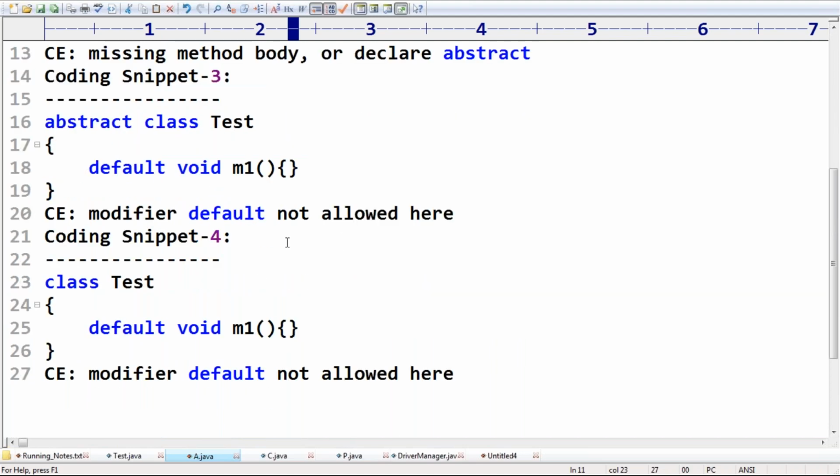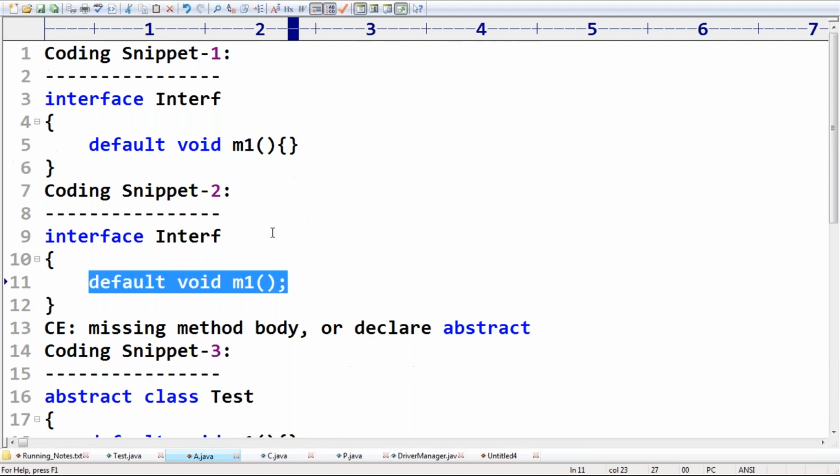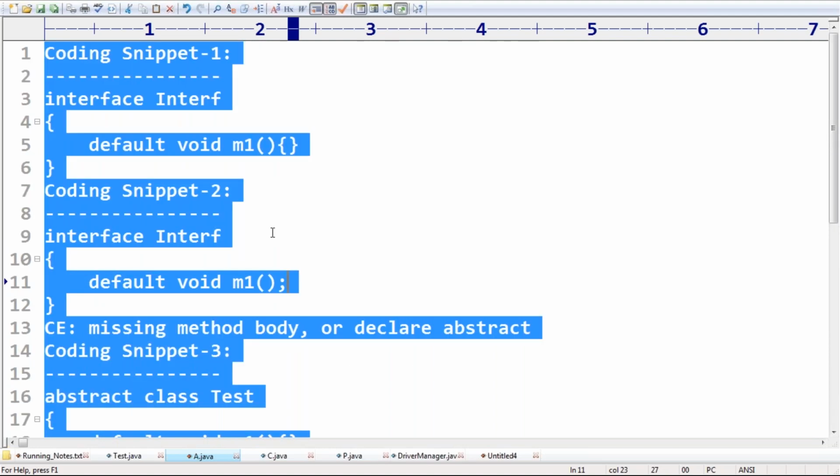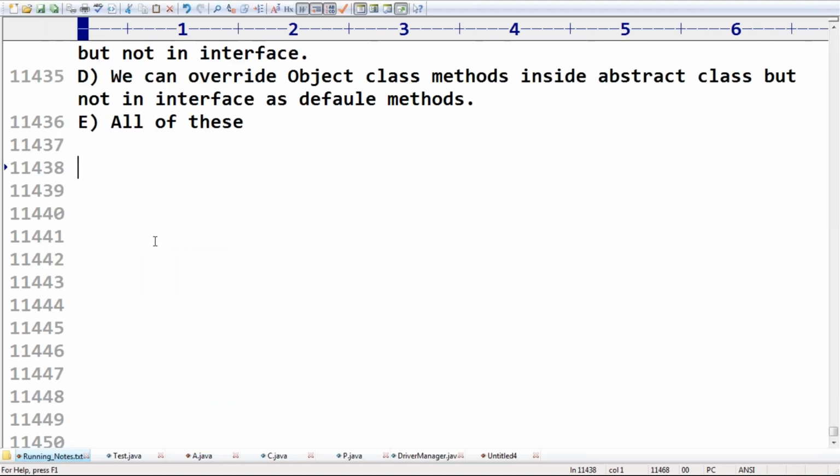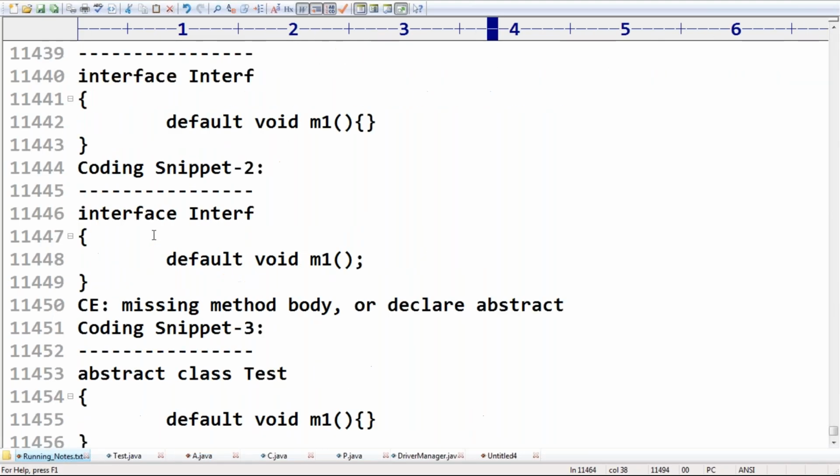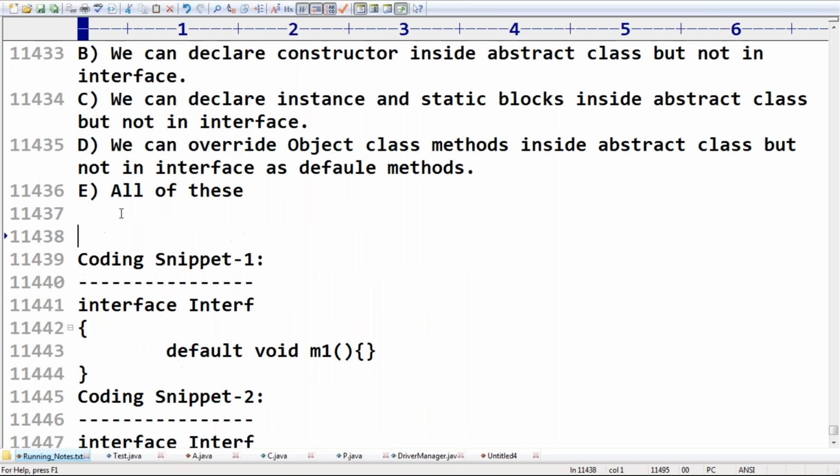Inside abstract classes and normal classes you can't take it. By mistake, if you try, we immediately get an error. Take special care about these things.